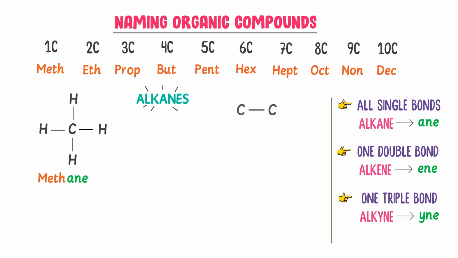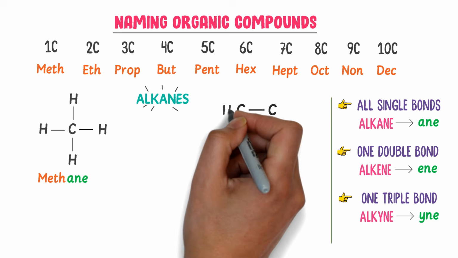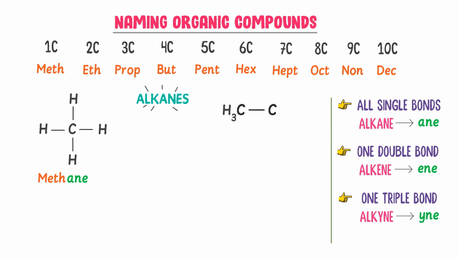Secondly, consider 2 carbon atoms. This carbon atom has formed 1 bond, so it will make 3 more bonds with 3 hydrogen atoms. This carbon has formed 1 bond, so it will make 3 more bonds with 3 hydrogen atoms. There are 2 atoms of carbon, I write eth. All the carbon bonds are single, I write ane. So I get ethane.